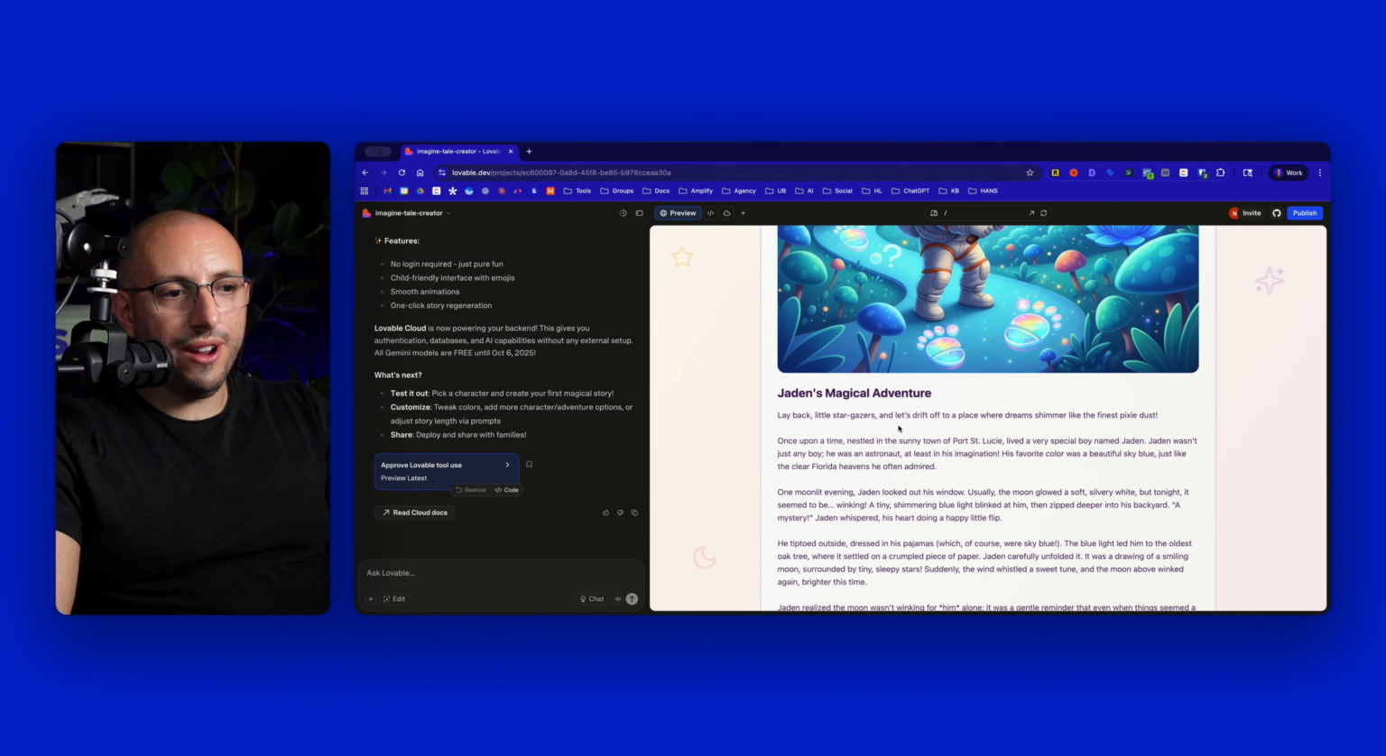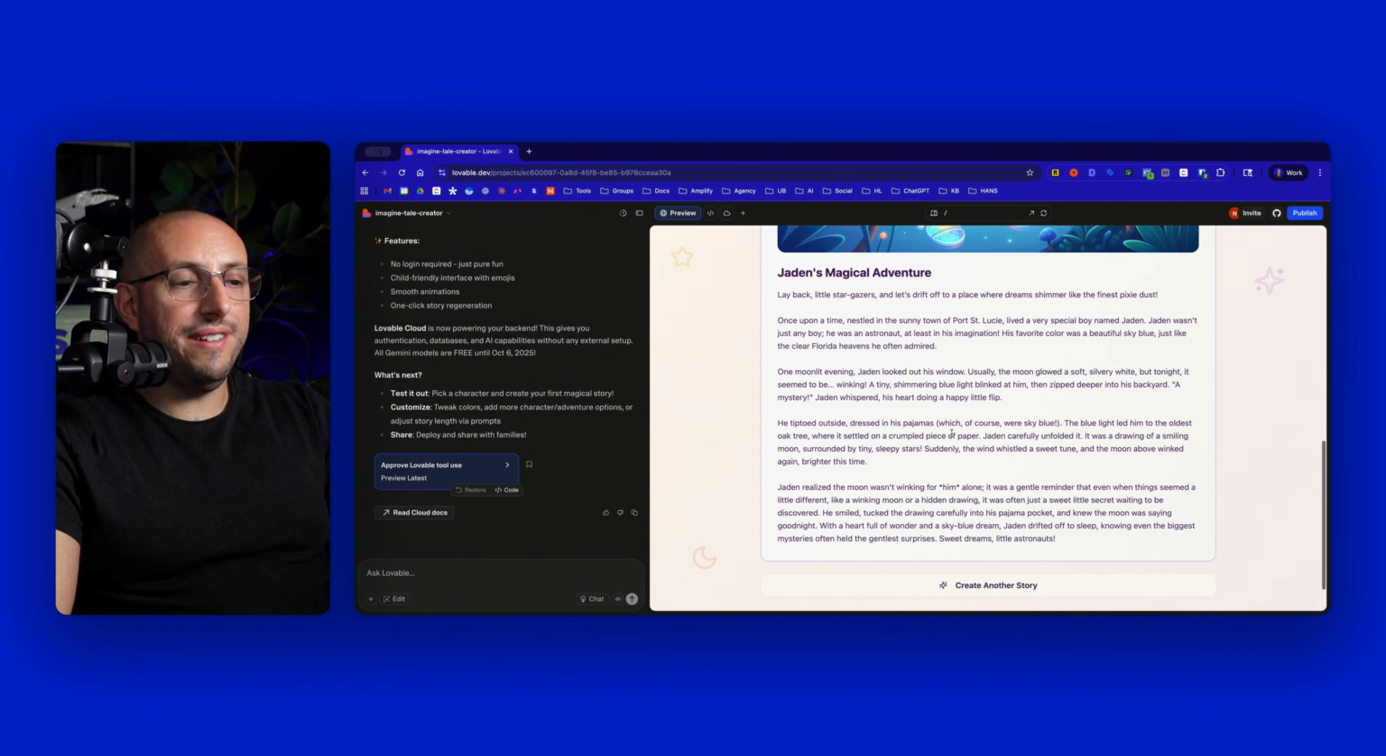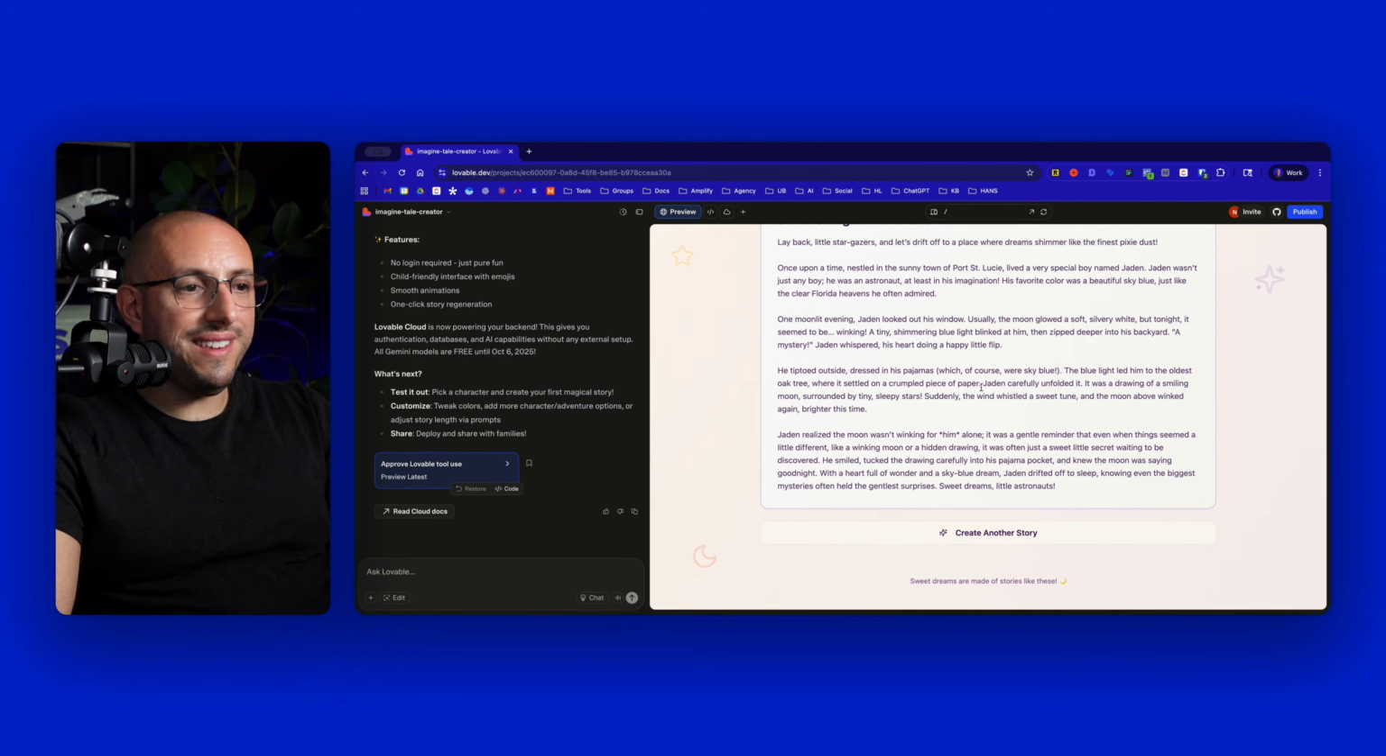Lay back, little stargazers, and let's drift off to a place where dreams shimmer like the finest pixie dust. Once upon a time, nestled in the sunny town of Port St. Lucie, lived a very special boy named Jaden. Jaden wasn't just any boy, he was an astronaut, at least in his imagination.